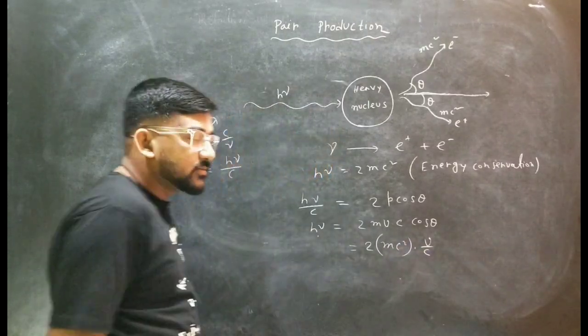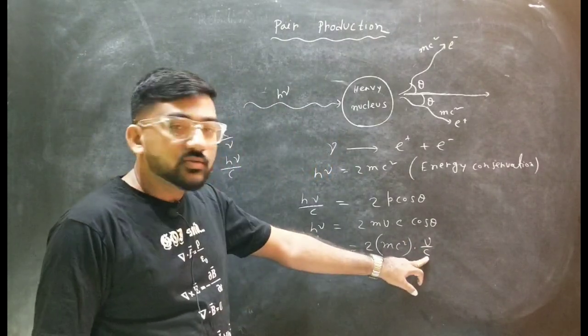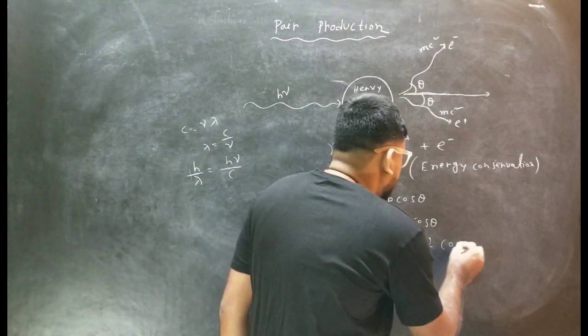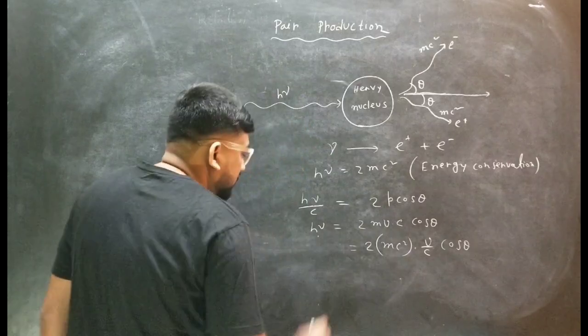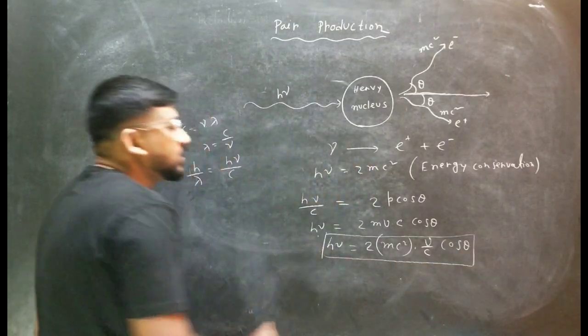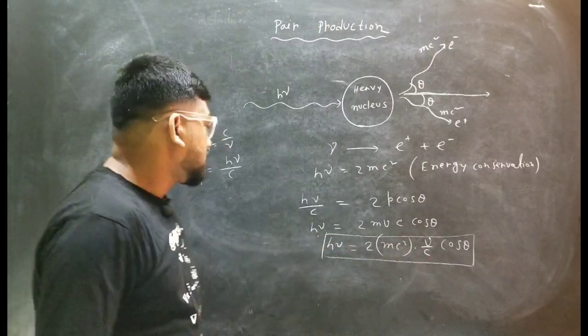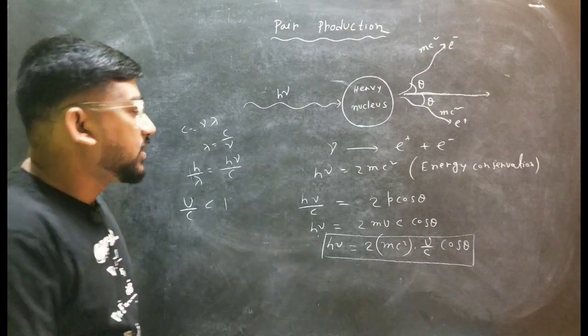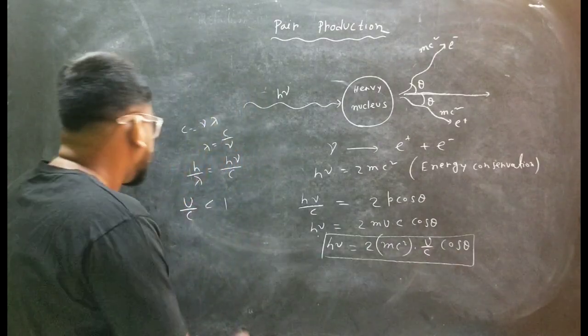We can write it in this way. So we have multiplied with one c here, and it will be equal to cos theta. Now if you carefully observe this equation, you can see that this v by c is obviously less than 1, because c is the speed of light in vacuum, and cos theta is obviously less than 1.